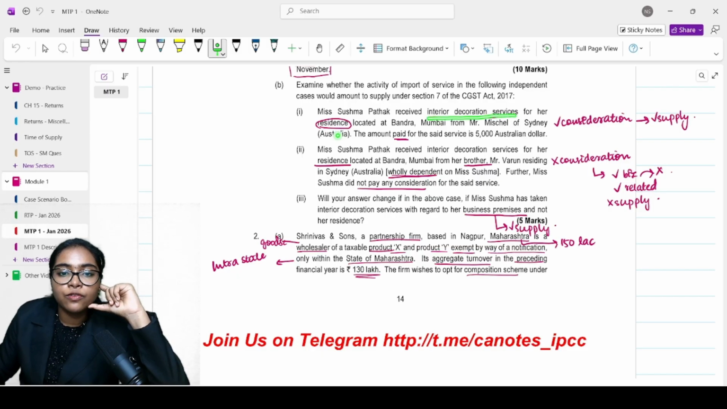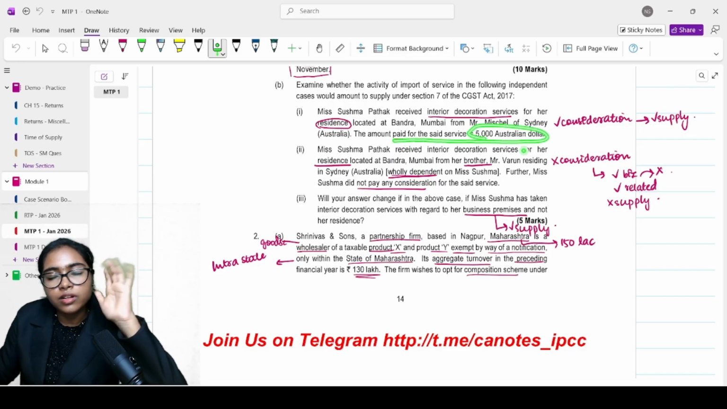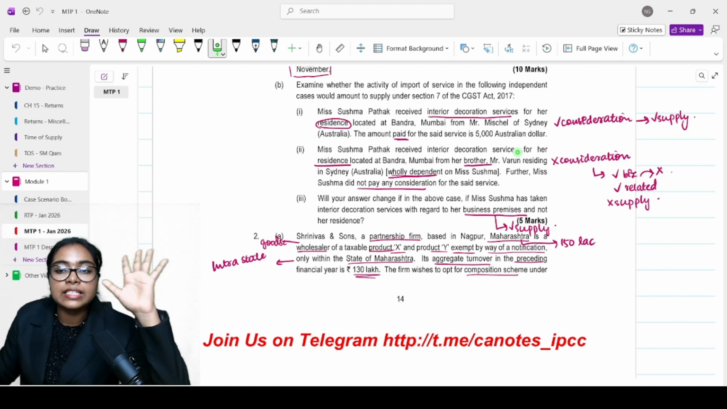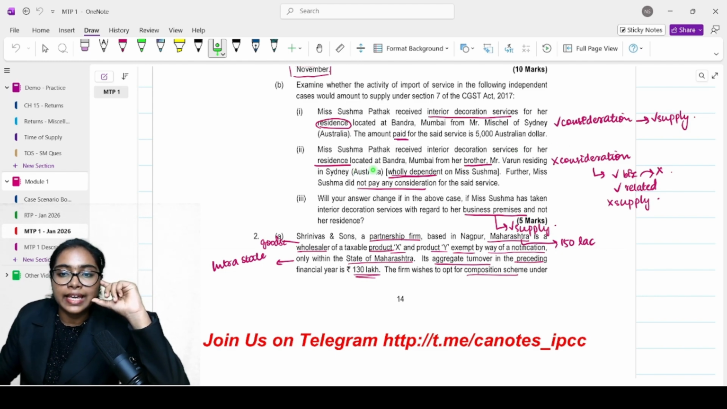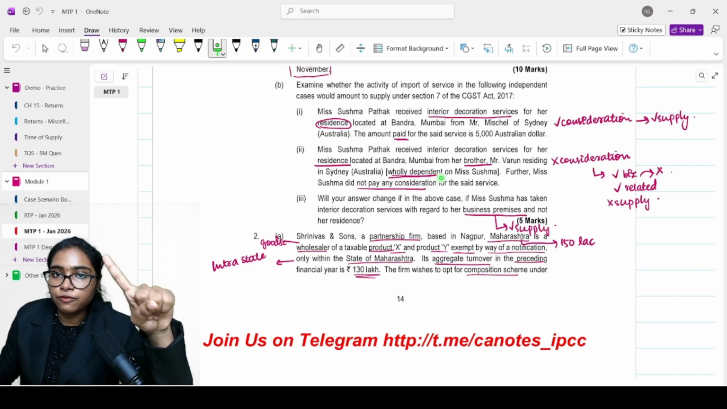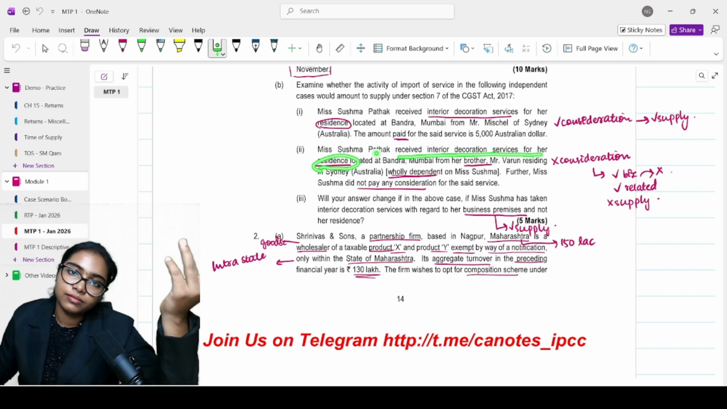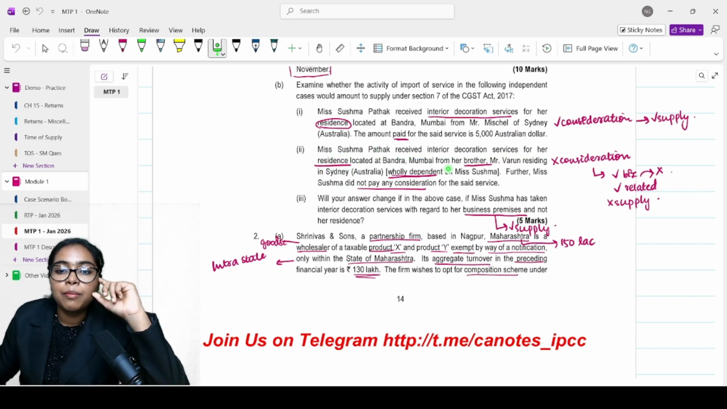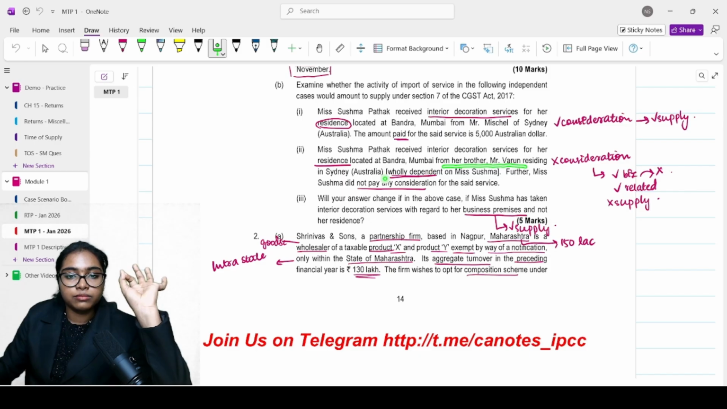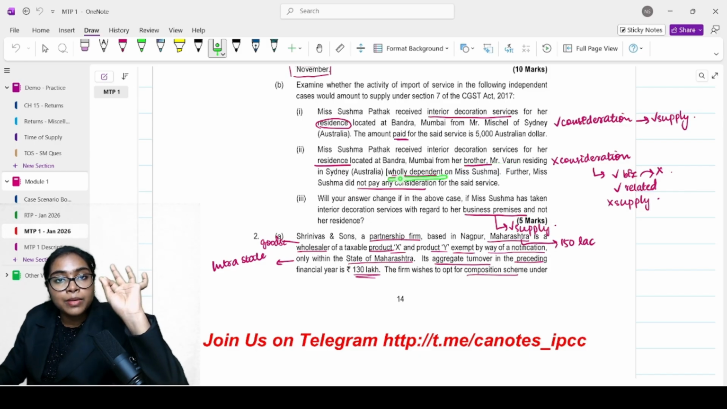Let's look at here. Interior decoration service for a residence. The amount paid for the said service. So consideration is involved. Don't think about anything else. It is definitely a supply. Second, did not pay any consideration. Two conditions need to be satisfied. Course of furtherance of business. Received interior decoration service for her residence. It's not satisfied. But she received it from her brother only. Brother, should they be wholly dependent?